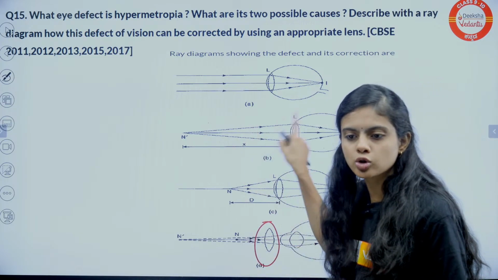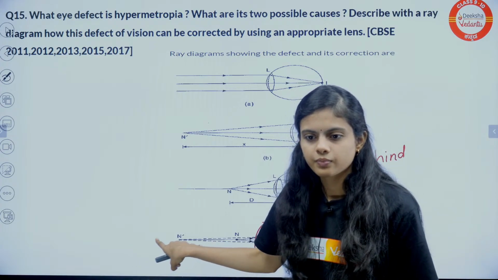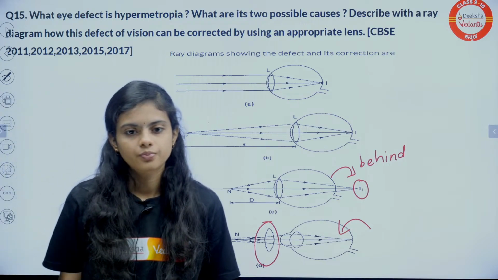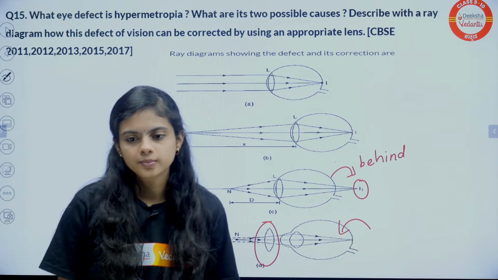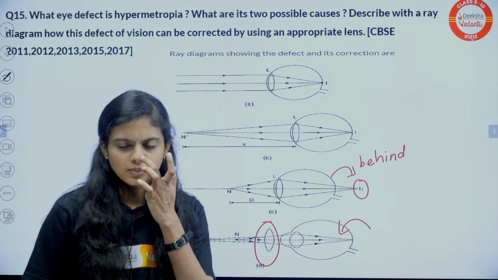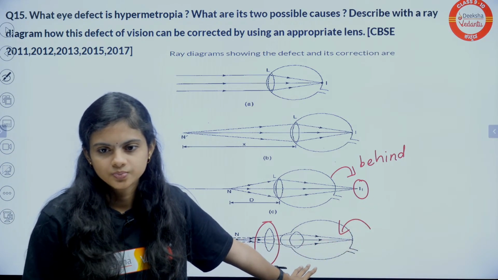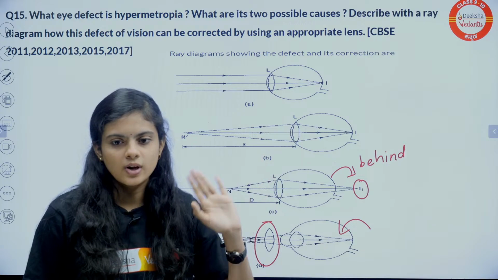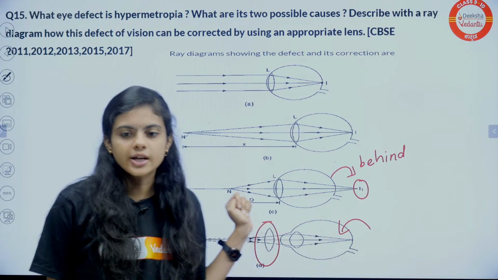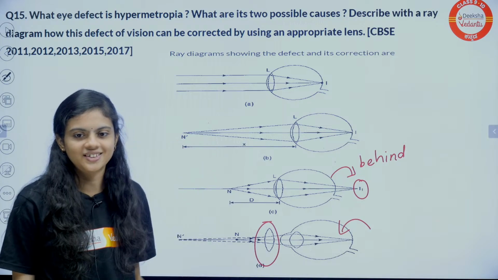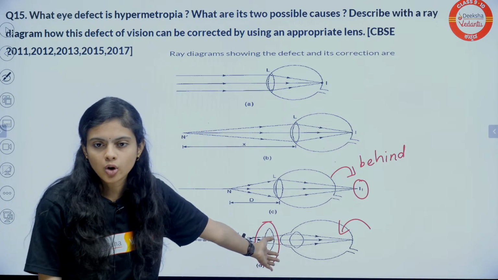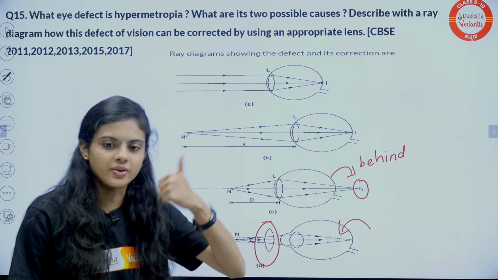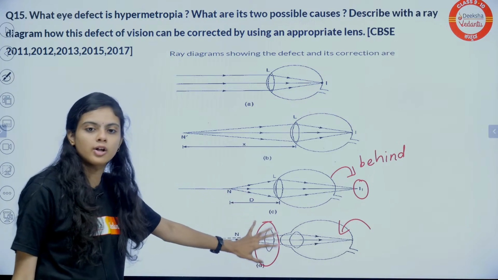Okay, do you guys know how to draw the ray diagram? Tell me quickly. Do you guys know or don't know? Hi Nitesh. Hi, hello. Okay, hi, I have told. Then tell me, do you guys know how to draw the ray diagram? Yes. Okay, done. So you guys know how to draw the ray diagram.